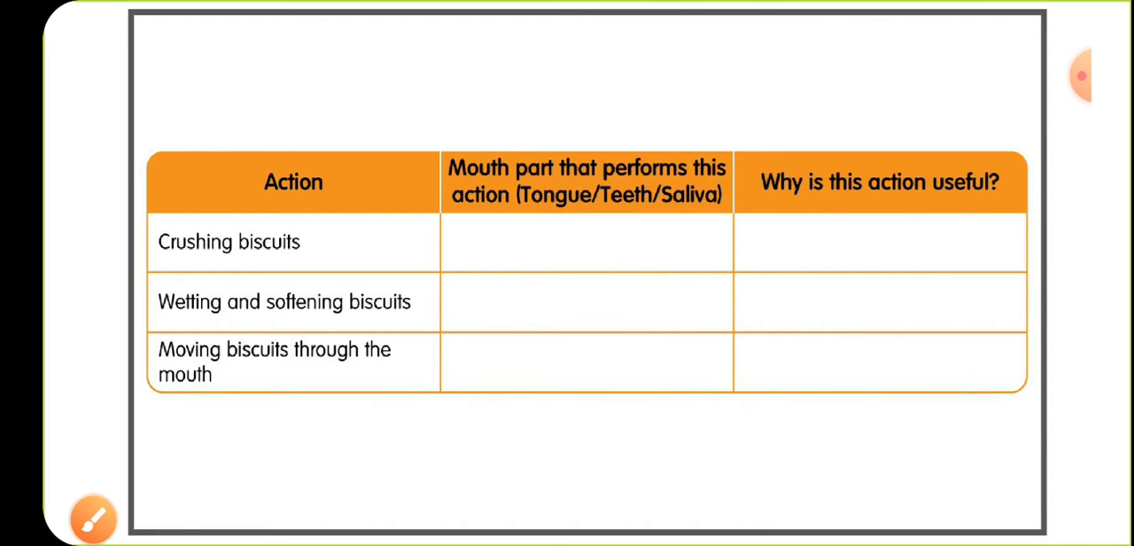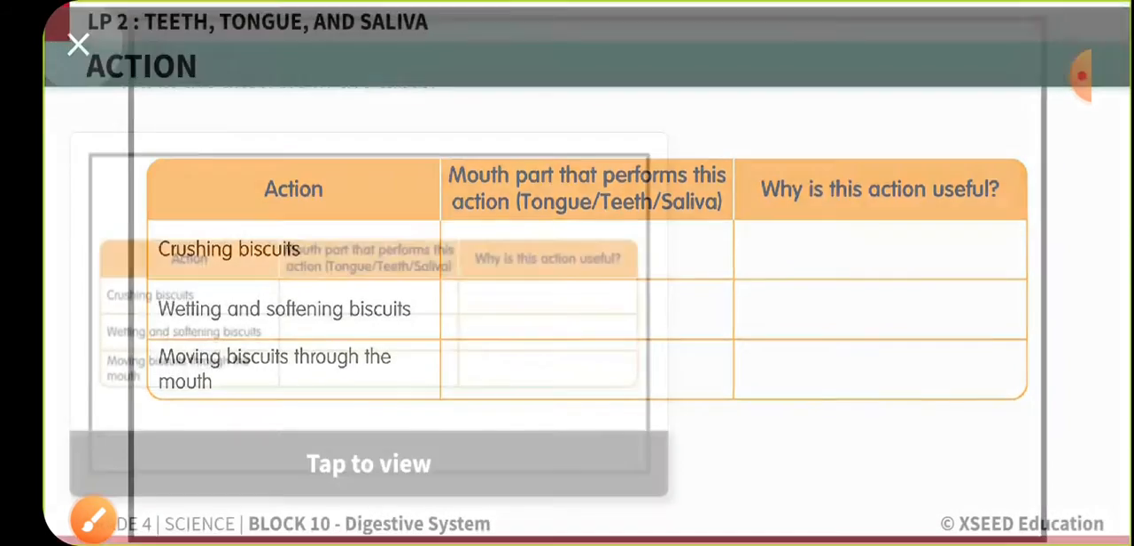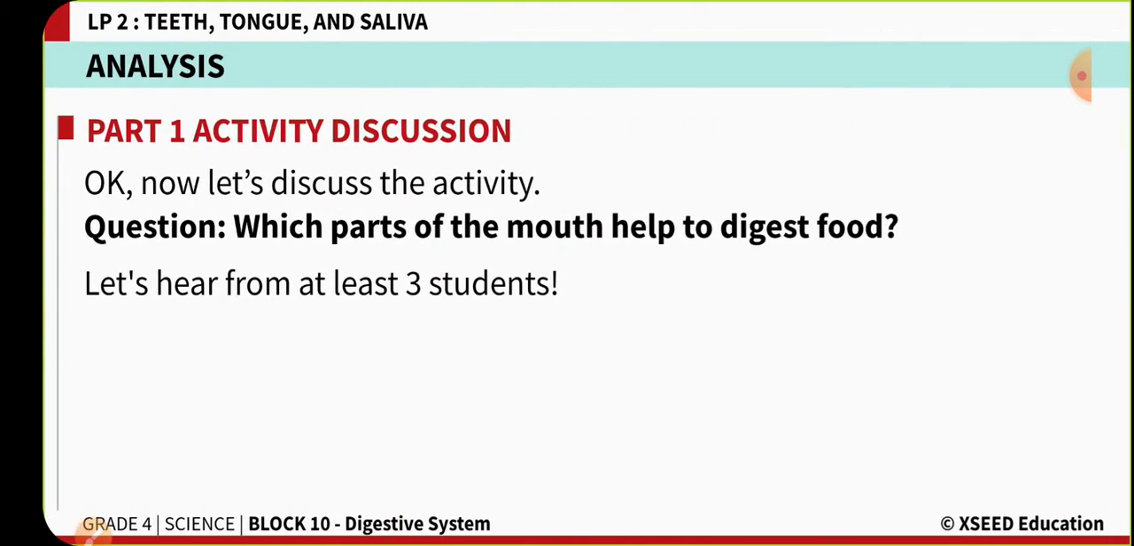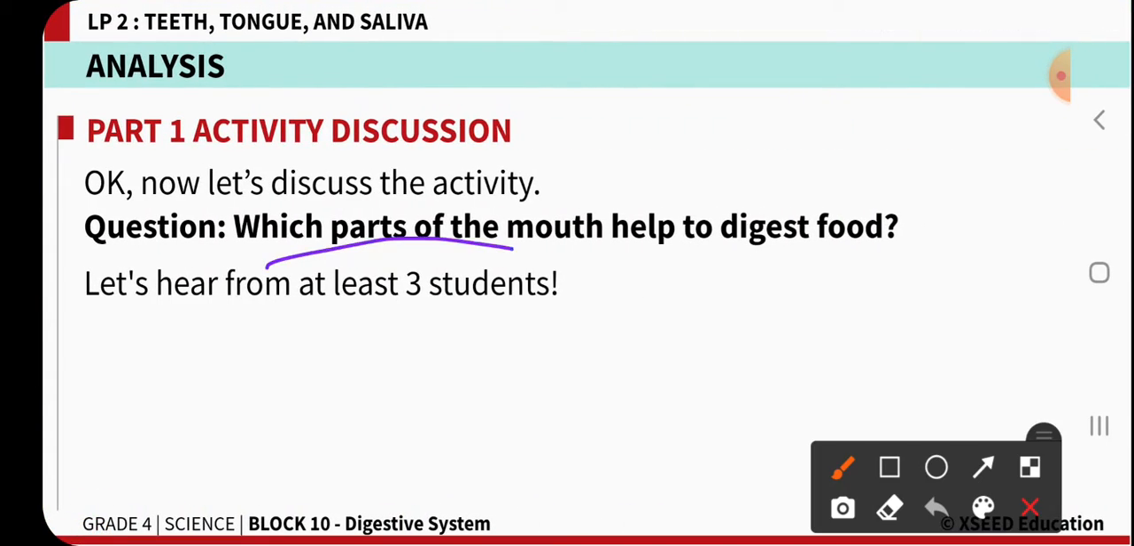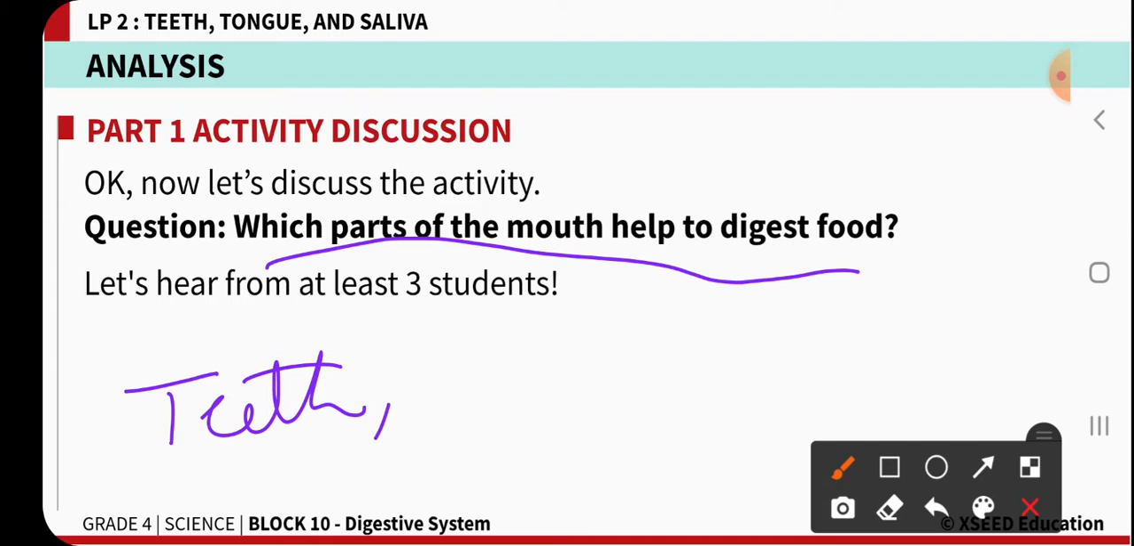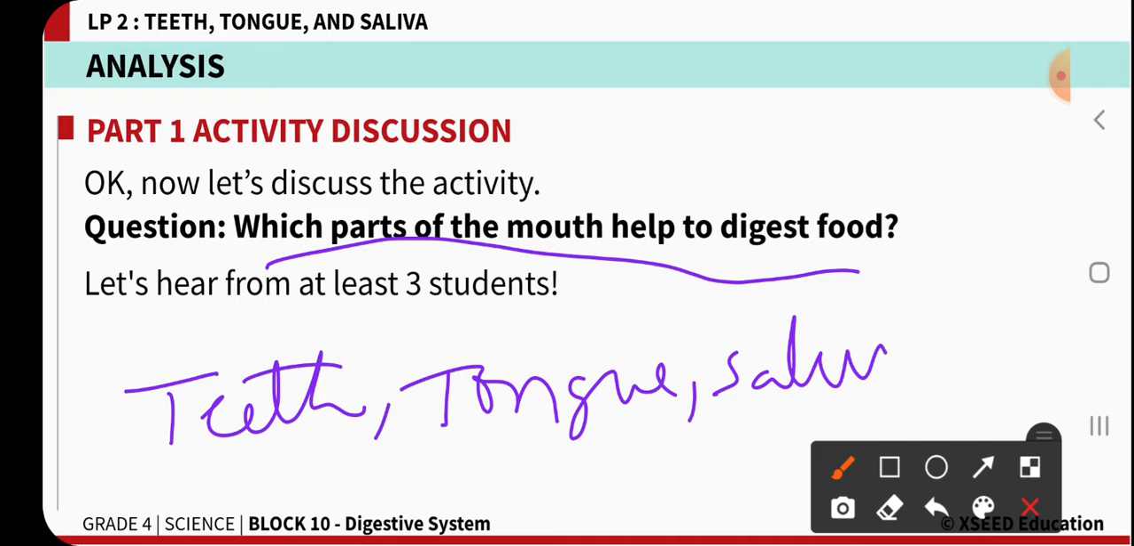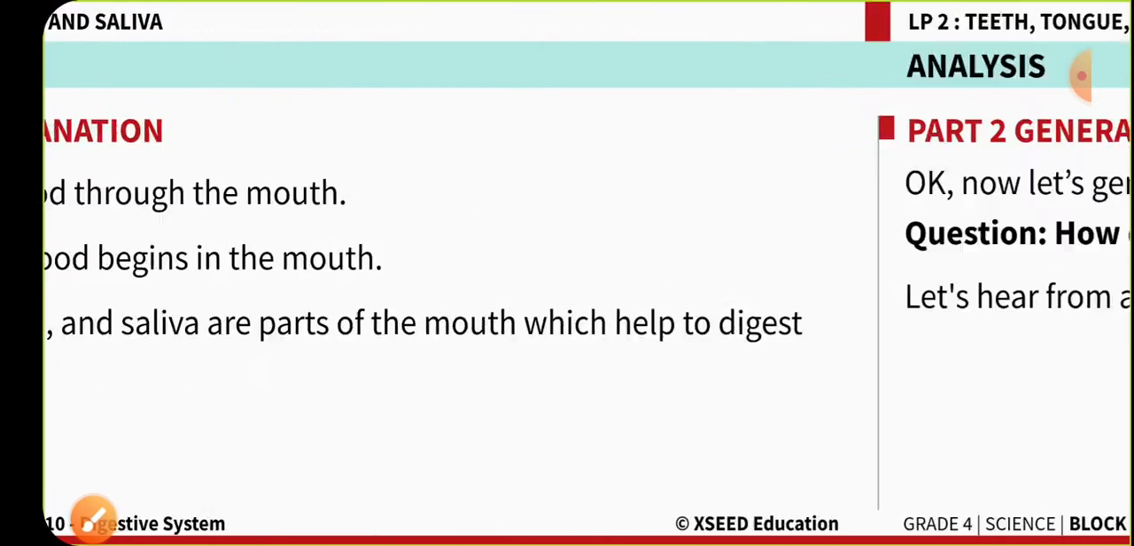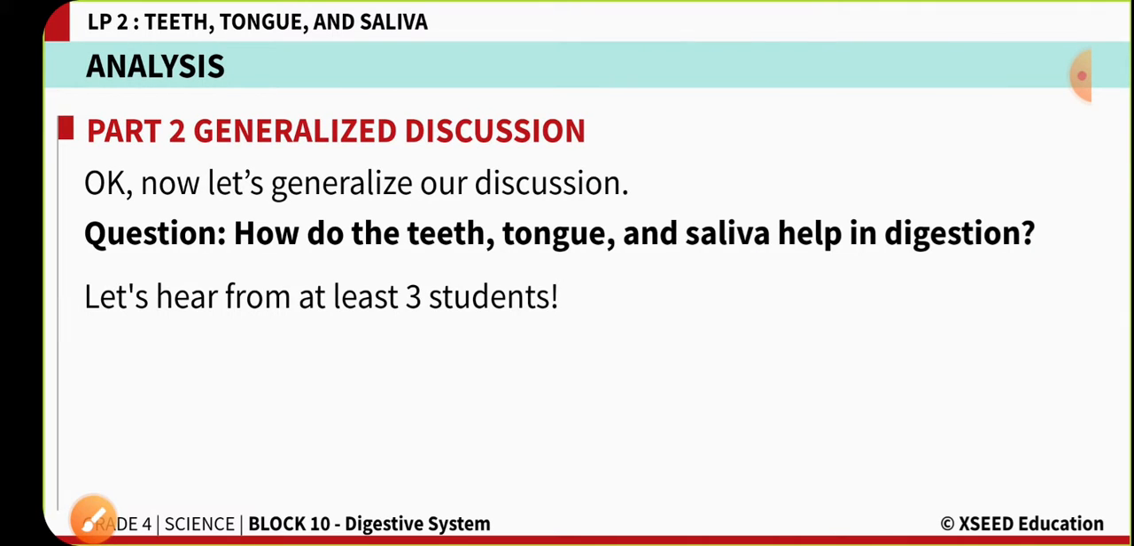Okay, yes. So now children, which parts of the mouth are helpful to digest the food material? Can you please tell? Definitely, you are absolutely right. Teeth, tongue and saliva, these are the main three parts that are helpful in the digestion of food material, which are seen in the mouth region. Now the second one, how do the teeth, tongue and saliva help in the digestion process?